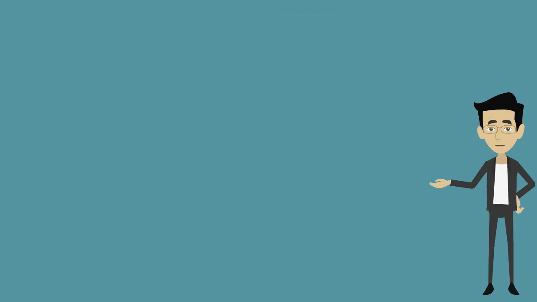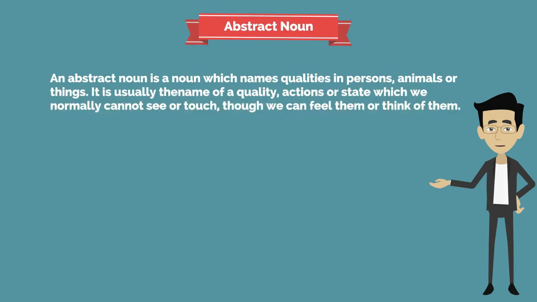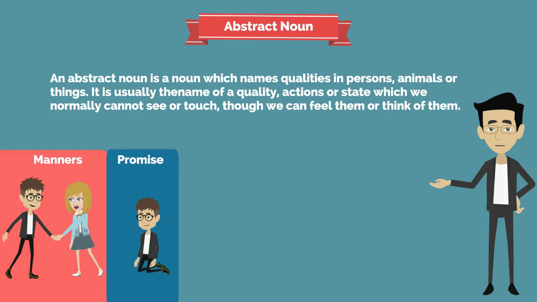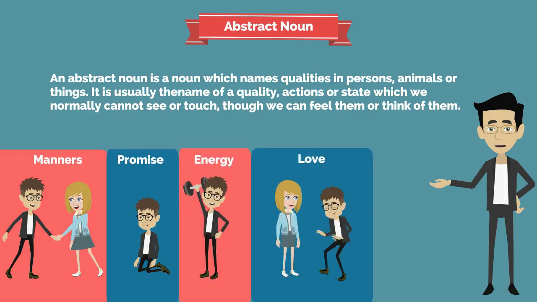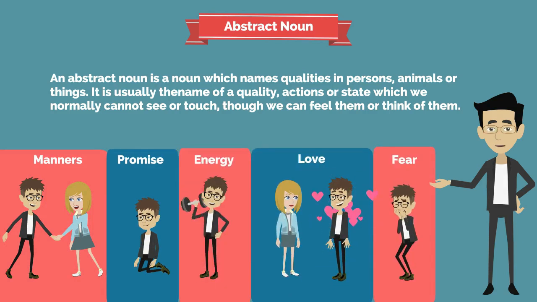And the next one is abstract noun. An abstract noun is a noun which names qualities in persons, animals or things. It is usually the name of a quality, action or state which we normally cannot see or touch, though we can feel them or think of them. Let's see the examples. Manners, promise, energy, love, fear and so on.